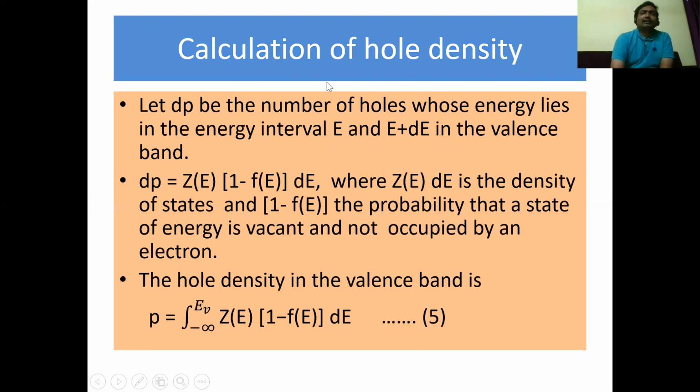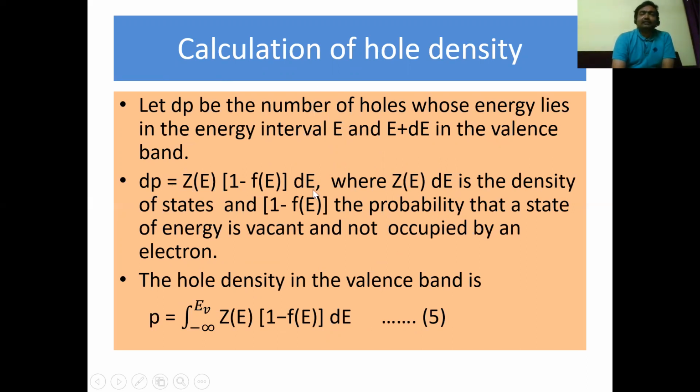Now let us see the process of evaluation of hole density in the valence band. Let dP be the number of holes whose energy lies in the energy interval E and E plus dE in the valence band. The same equation as that of electrons will be converted as dP equal to Z(E) into (1 minus f(E)) into dE.